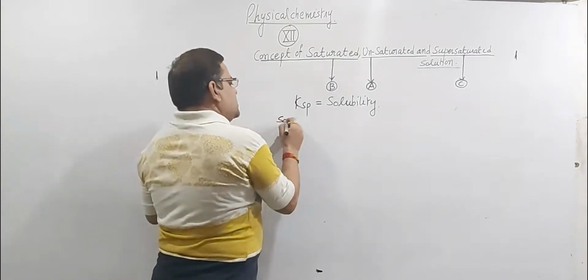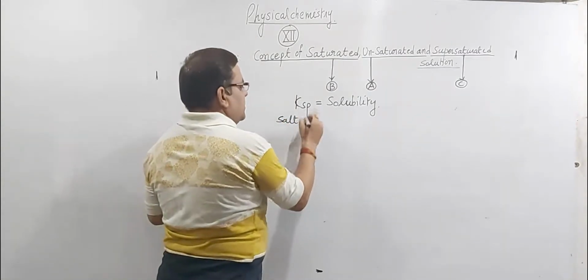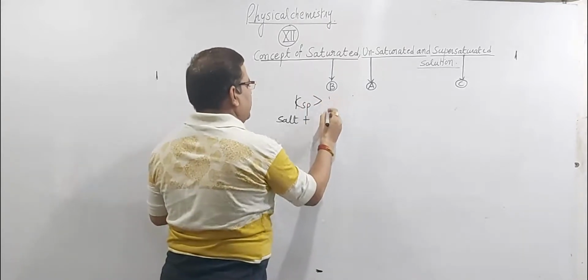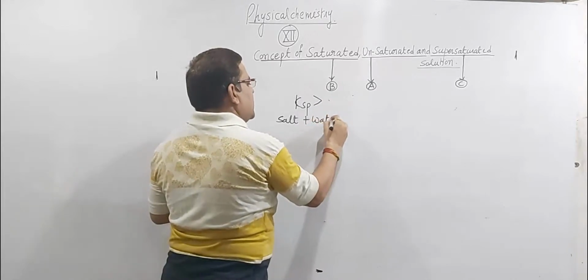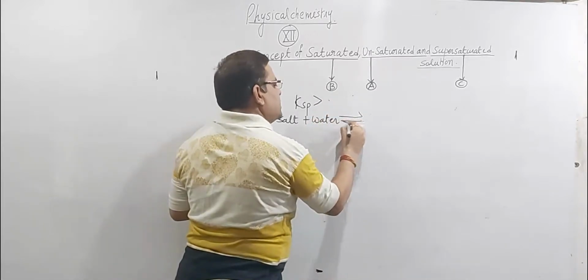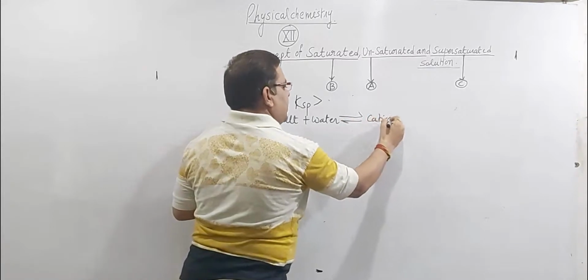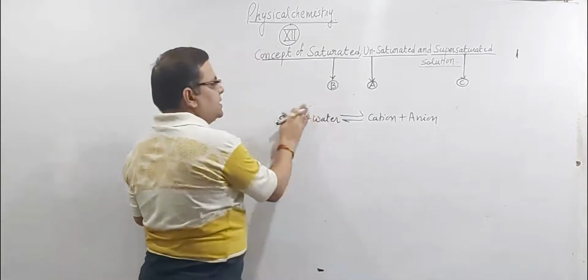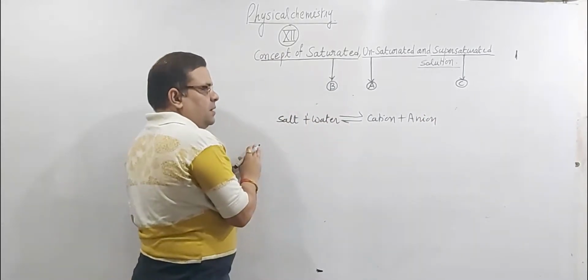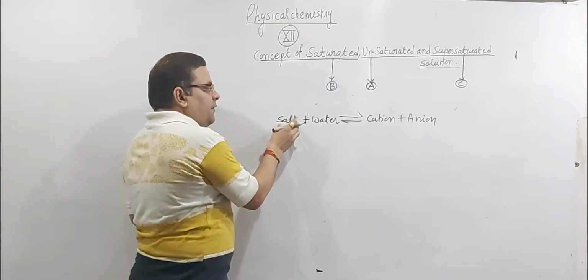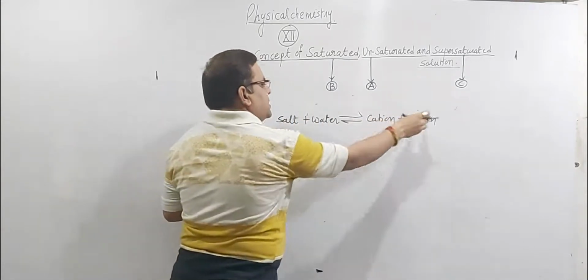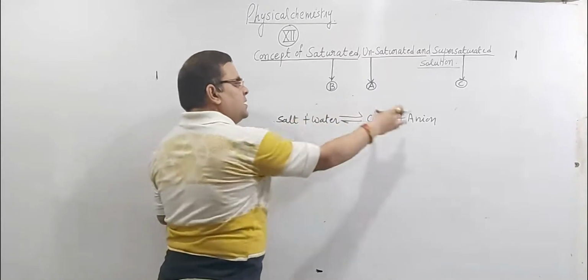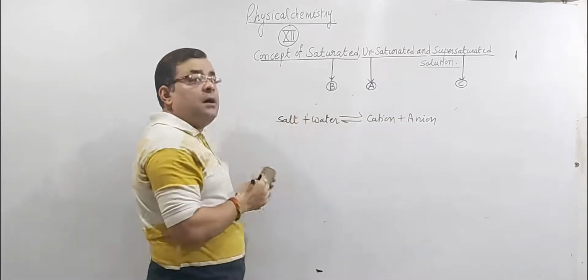So suppose if we dissolve any salt in water, then if KSP is greater than ionic product, then more salt can be dissolved in water so that the process takes place in forward direction. If we dissolve salt in water, then it gets dissociated into its constituent ions, cations and anions. And suppose the solubility of any salt is more than the concentration of cation and anion. If the concentration of reactant is more than the concentration of product, then obviously according to the Le Chatelier theory, in the